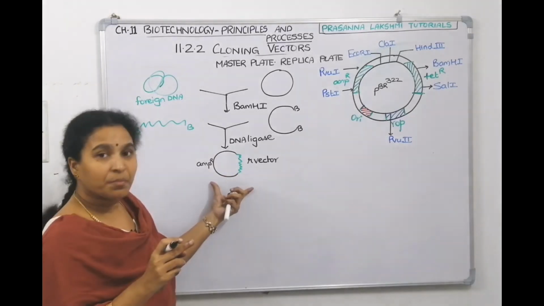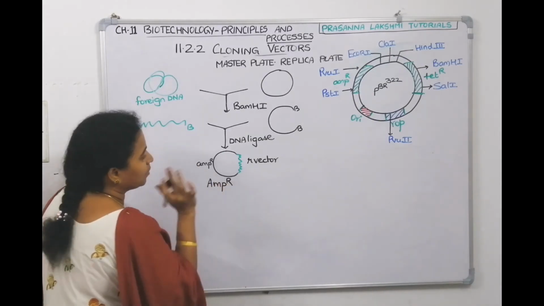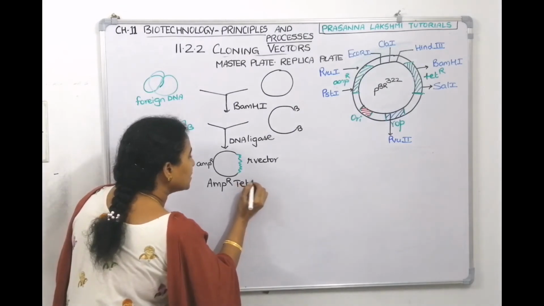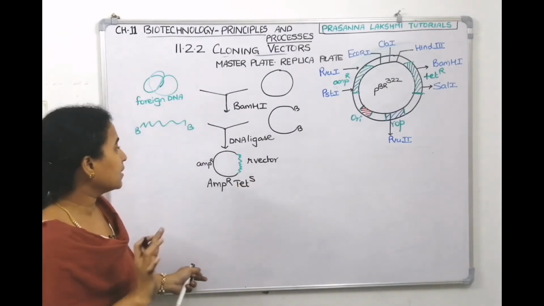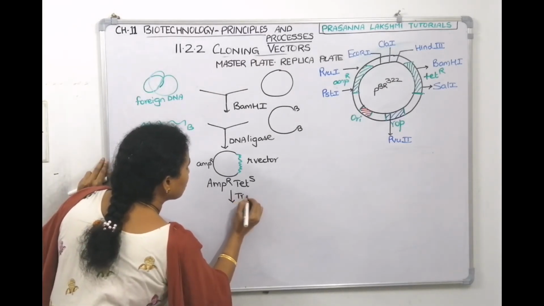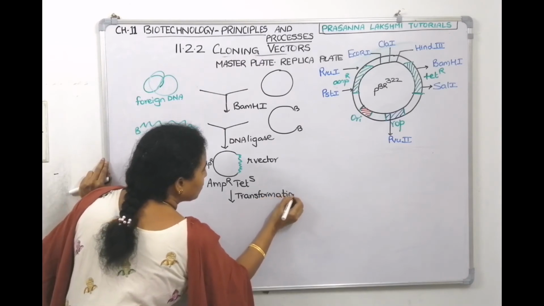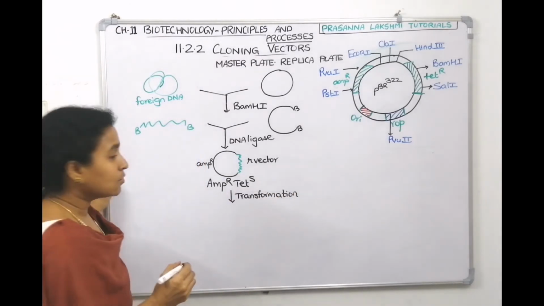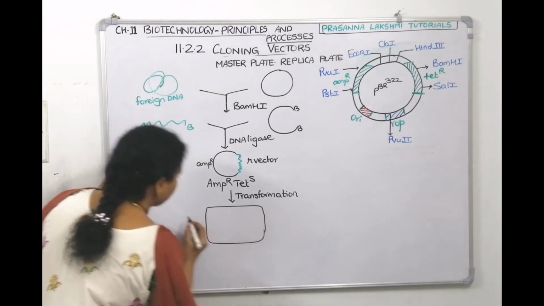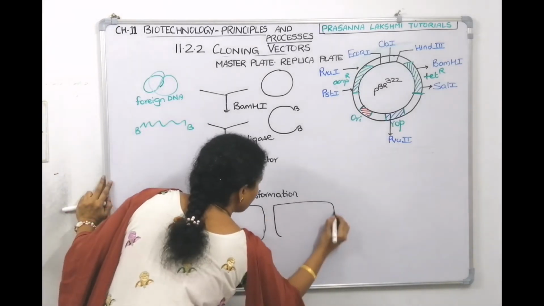Now, is this recombinant DNA vector having the ampicillin resistance gene? Yes, 100%. Is it having tetracycline? No. So can I write it as tetracycline sensitive? Yes, it is tetracycline sensitive. Now, we will send it into the host by using a technique called transformation. When we send it into a bacteria, we will get 3 types of bacterial colonies.